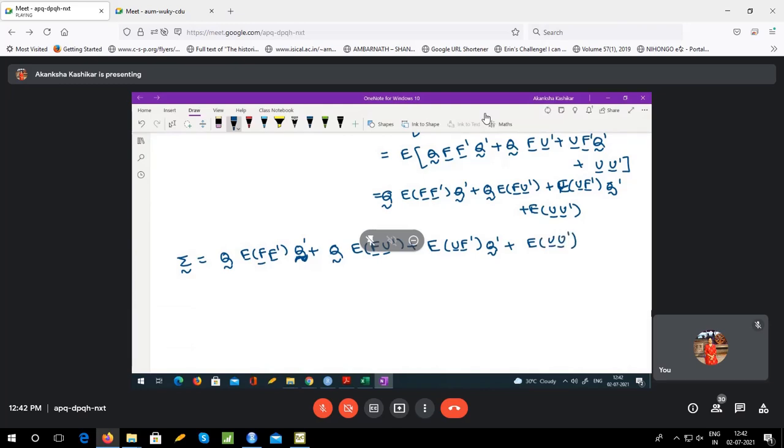What can I say about expectation of FF'? Do I know something about expectation of FF' using my assumptions of the orthogonal factor model?